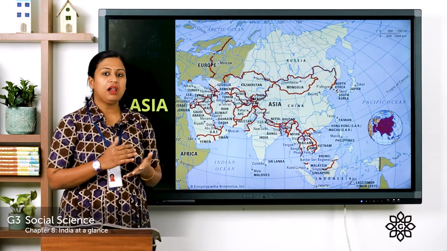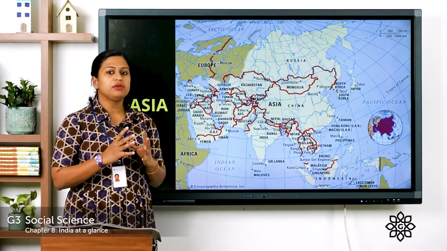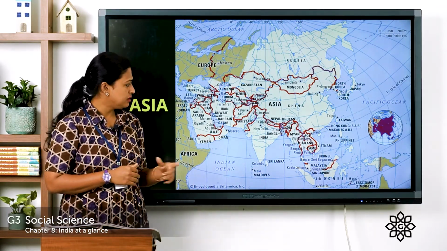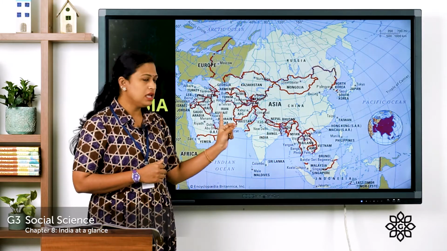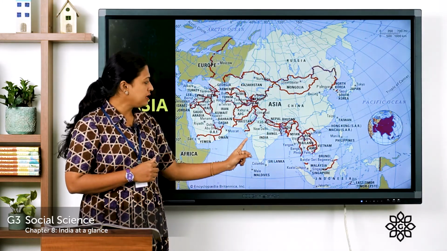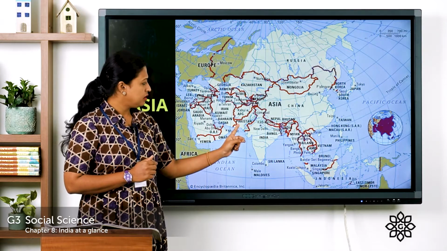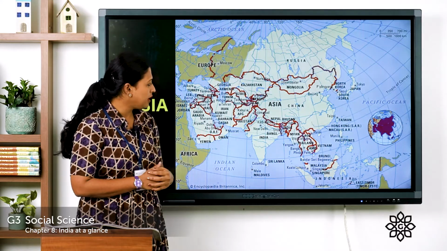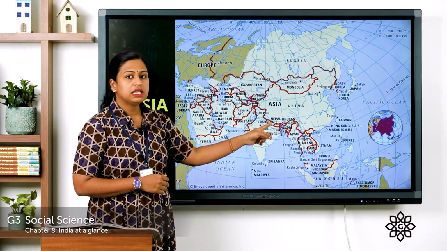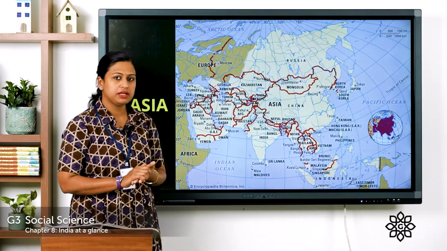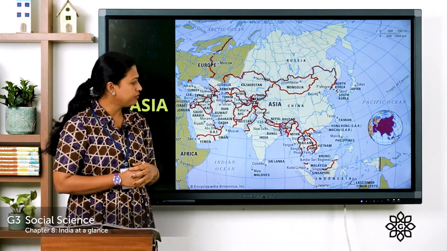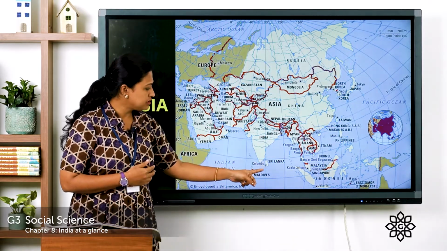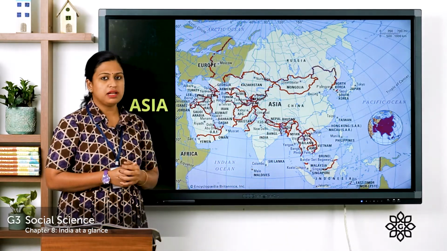Now, India along with a few neighboring countries is known as the Indian subcontinent. Now, let us see which are those countries. So, this is India located at the southern part of Asia, and the neighboring country Pakistan is located to the northwestern part of India, and here it is Nepal and Bhutan, which are located in the northeastern part of India, and another country is Bangladesh, and to the south lie Sri Lanka and Maldives.